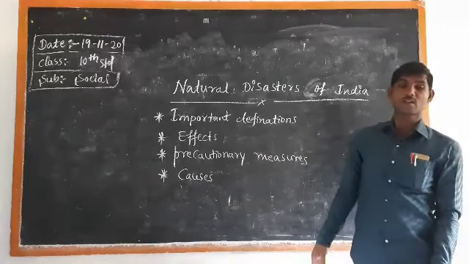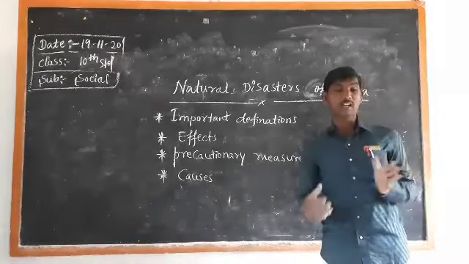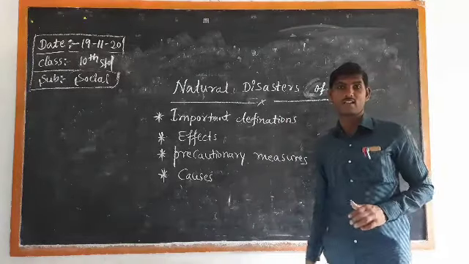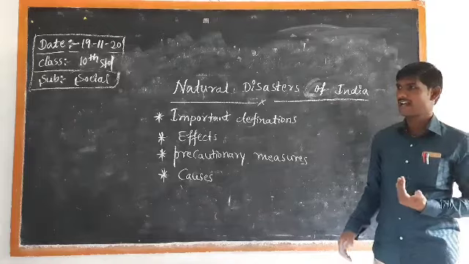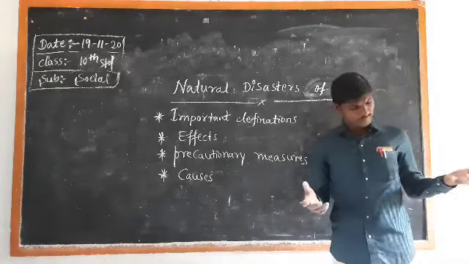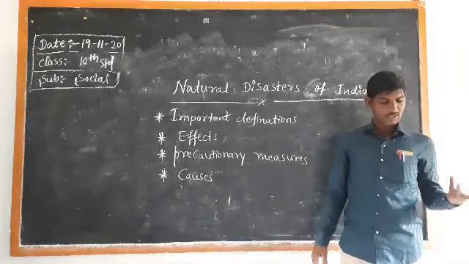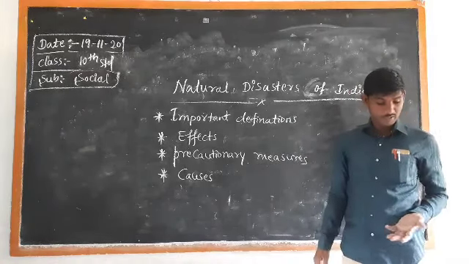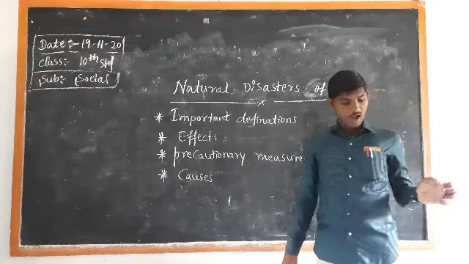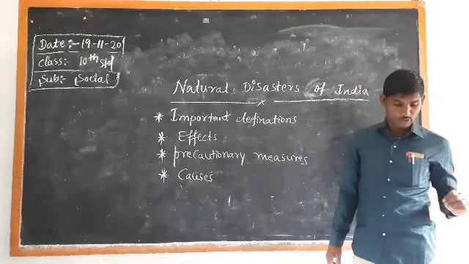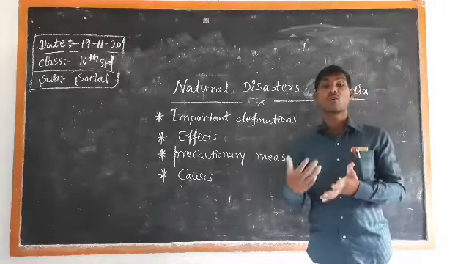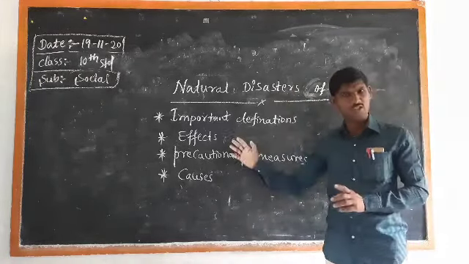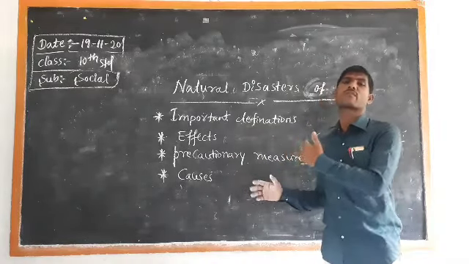So we have to find out the different kinds of natural disasters in our country. So many are there, and one by one we have to observe them. The very first ones: earthquakes, volcanoes, tsunamis, floods, epidemics, landslides, cyclones, drought, and coastal erosion. These are the kinds of natural disasters or natural hazards of India.